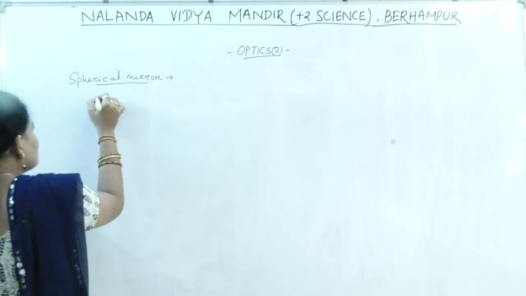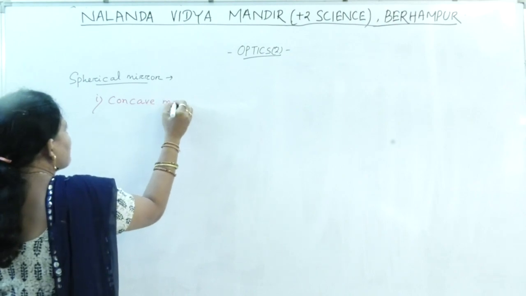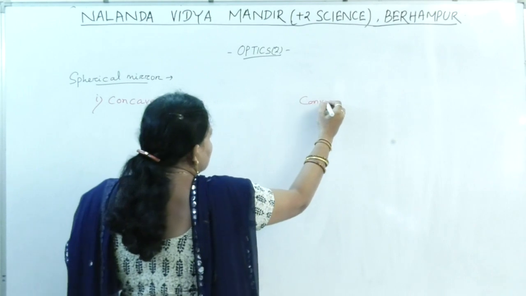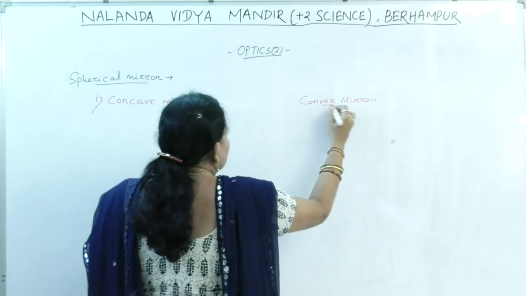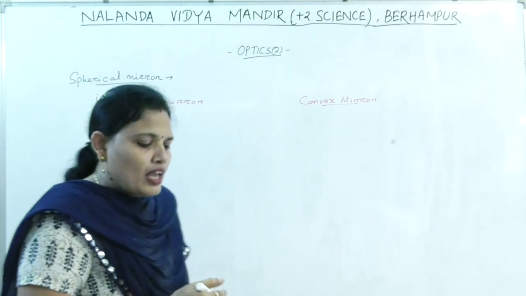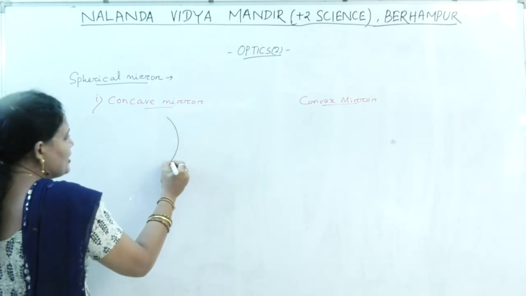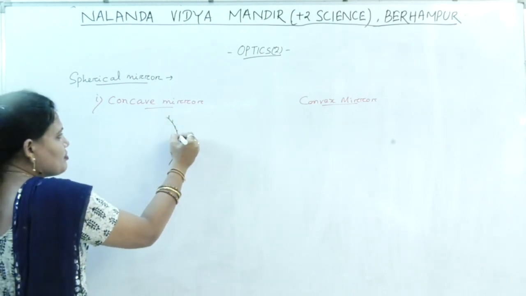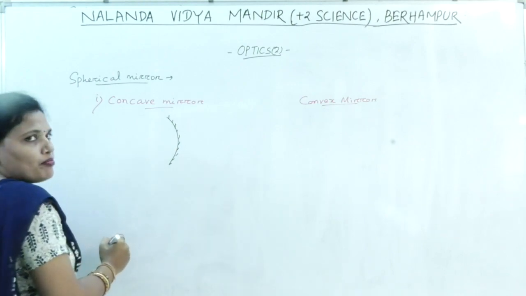One is concave mirror. Another one is convex mirror. What is a concave mirror and what is a convex mirror? If the spherical mirror is such that its inner surface is reflecting and the outer surface is opaque, then this is a concave mirror.